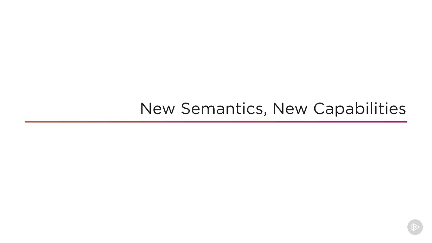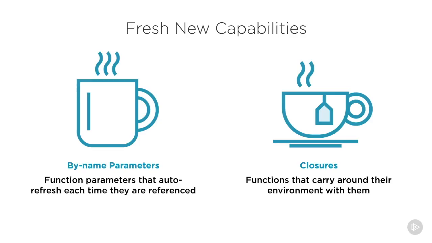Let's round out this module by talking about two powerful new capabilities that are available in Scala and that were previously not available on a JVM platform. I am referring to by name parameters and closures. By name parameters are perfect for when your data is coming in from a volatile source, such as a data stream. Closures are functions which carry around their environment with them.